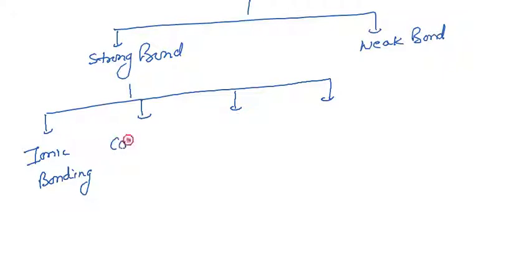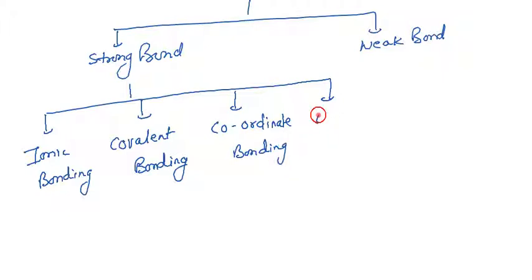Second, covalent bonding. Third, coordinate bonding. And fourth, metallic bonding.